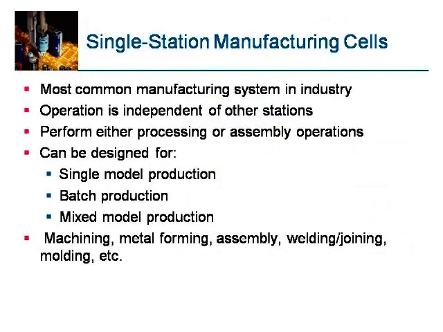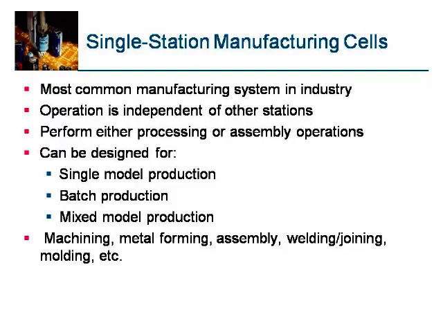Single station manufacturing cells are the most common manufacturing system in industry. Operation is independent of other stations. They perform either processing or assembly operations, and can be designed for single model production, batch production, or mixed model production.